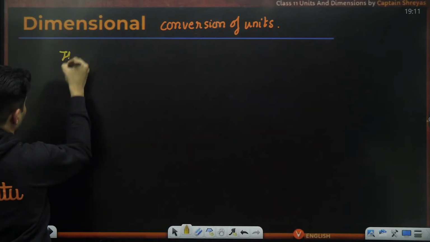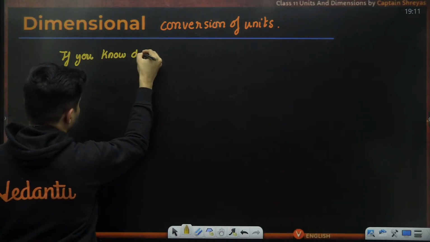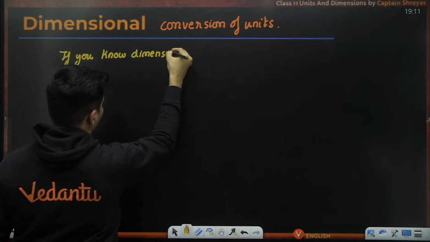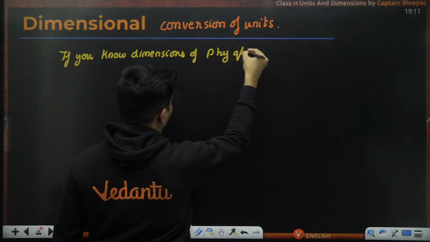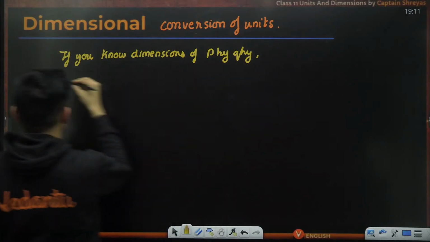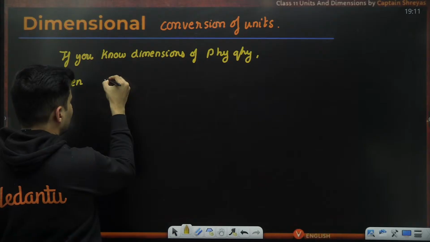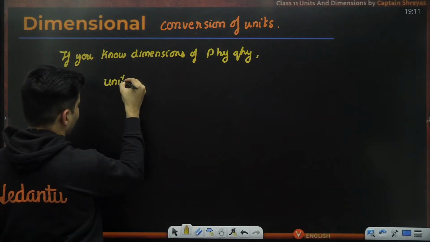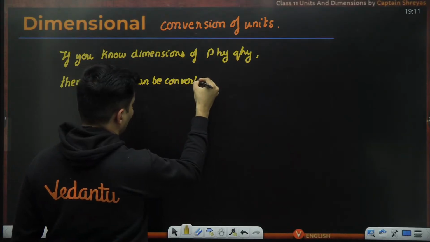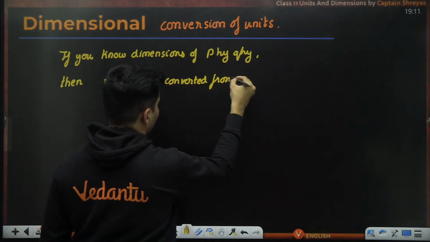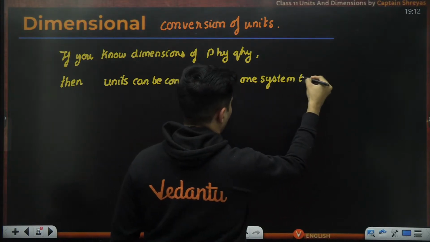If you know the dimensions of a physical quantity, then the units can be converted from one system to other system.